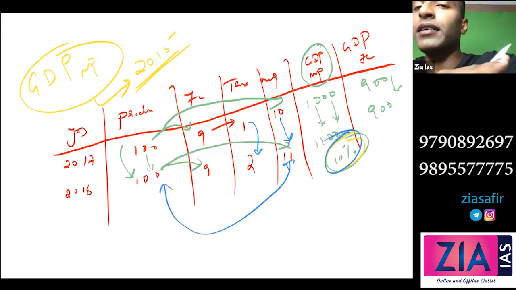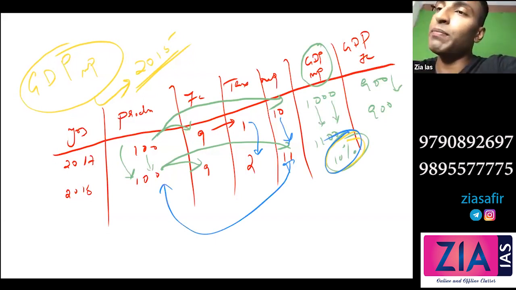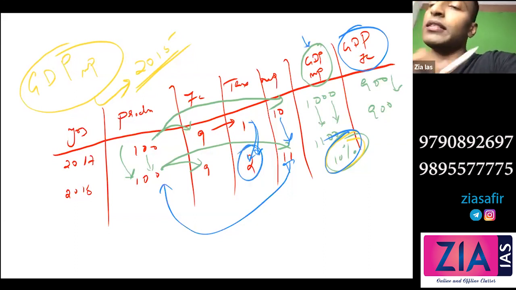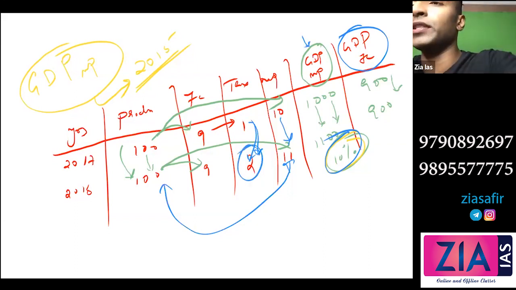So which one is better? Better is obviously GDP at factor cost, because that shows the real production. How much exactly is the production? GDP at factor cost will tell you. But GDP at market price can be changed by just changing the taxes. If the government wants to highlight that more production is there, what can the government do? Government can increase the tax and you can say the GDP is increased.